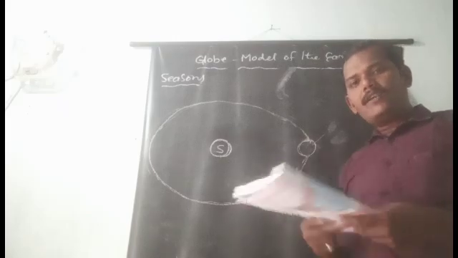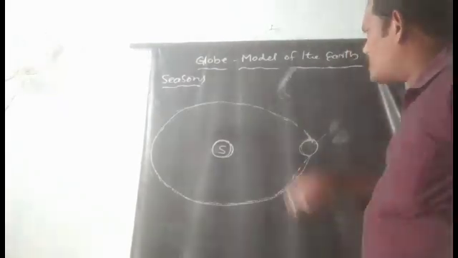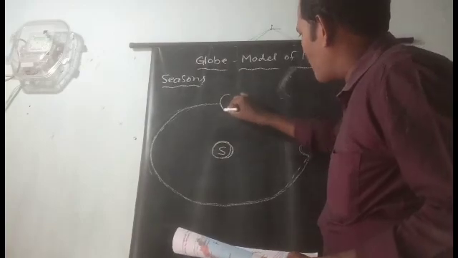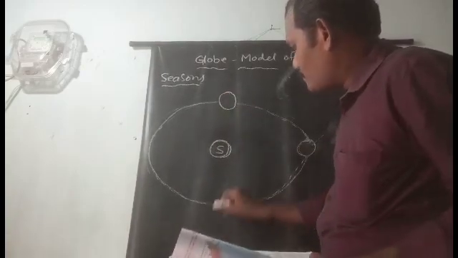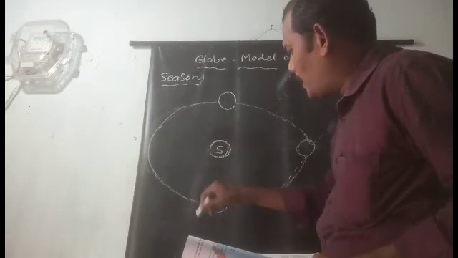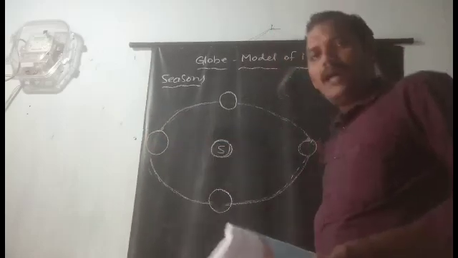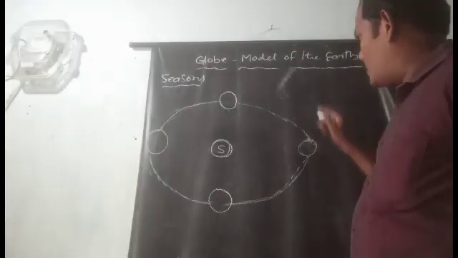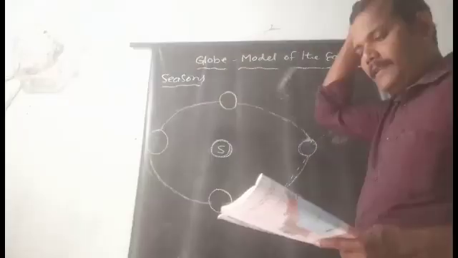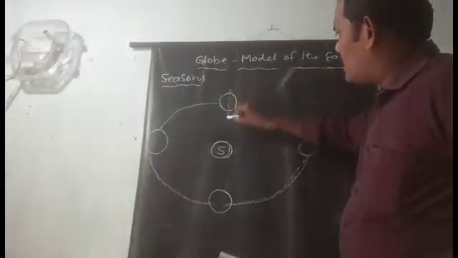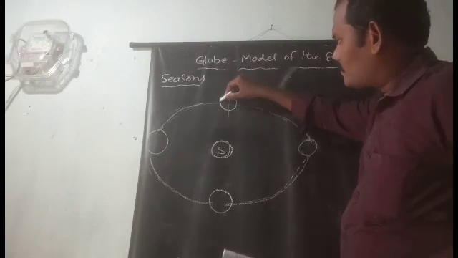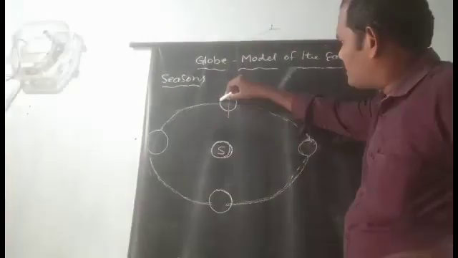How is the 2.8 picture? It is looking like this. How did the makers of the textbook take this picture? Here the picture is like this.